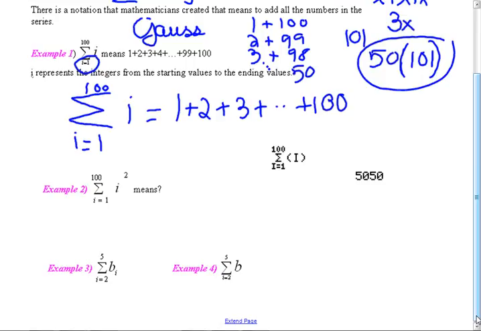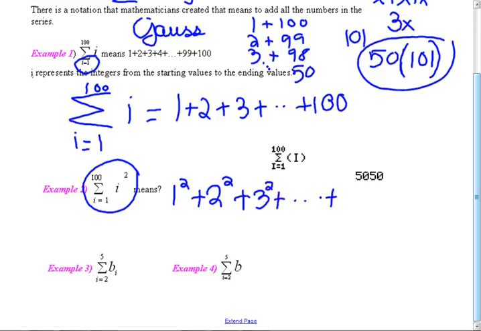Okay, so what does this mean? What's the first number you're going to put into this? Summation i equals 1 to 100, and it's going to be the square of it. Yes, you could find out what it is. I don't know what it is. But what does it mean? It means, what's the first number I'm going to put into that little formula? 1 squared, and then I'm going to increment by 1. So I'm going to get up to 2 squared, and increment by 1. 3 squared, and you keep going.